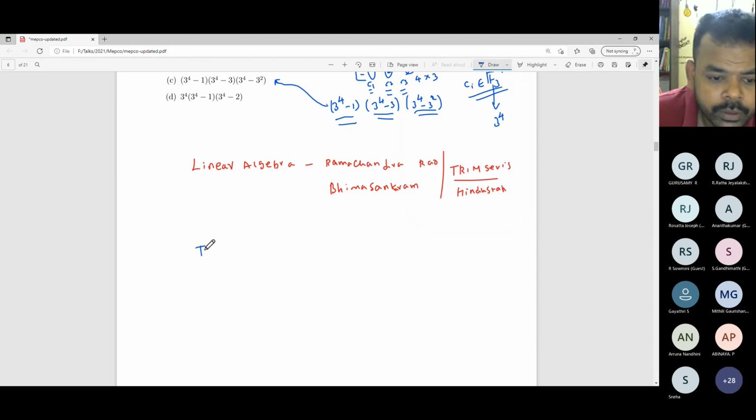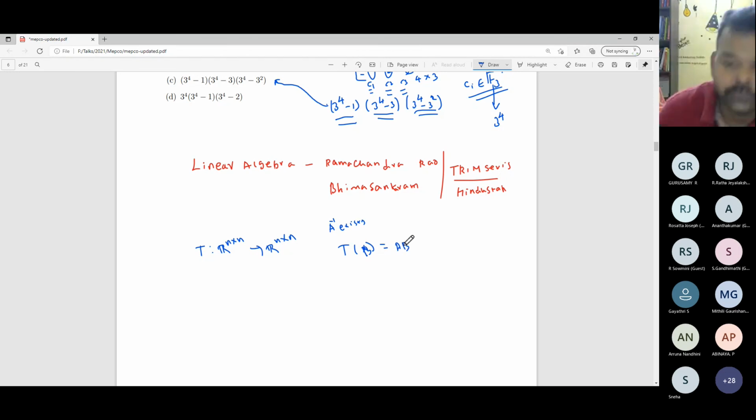So you are defining a linear transformation from n by n to n by n, where A is a fixed invertible matrix. I want to know the rank of this transformation. I need to study this transformation.